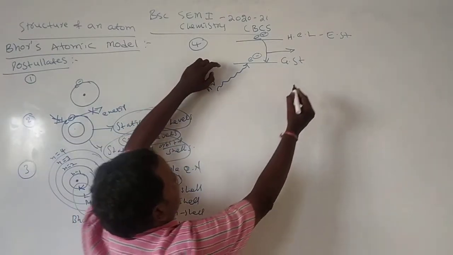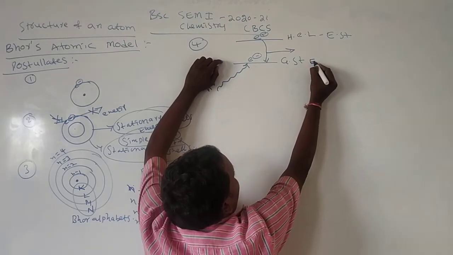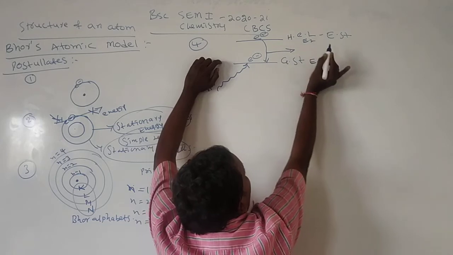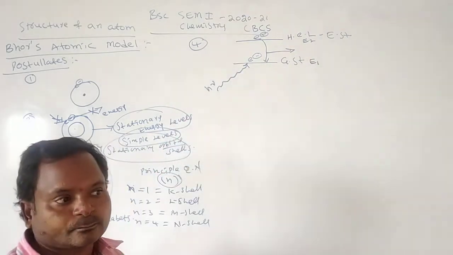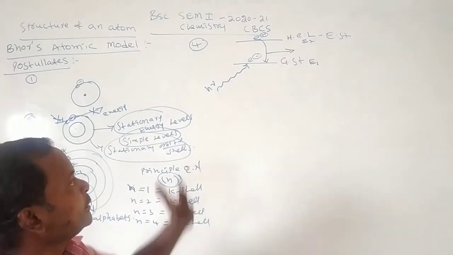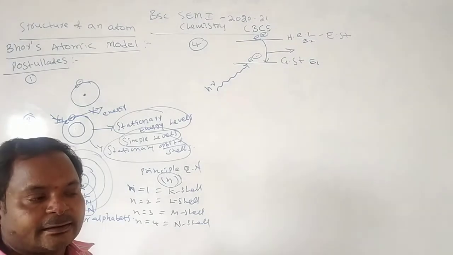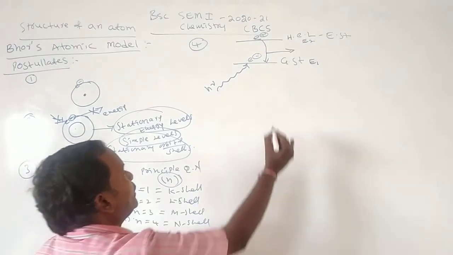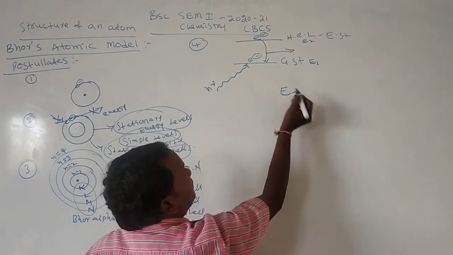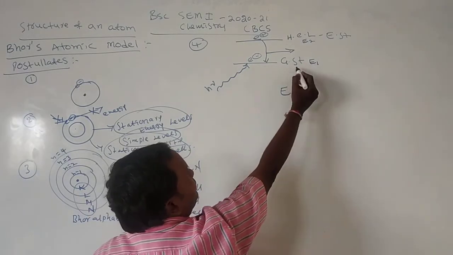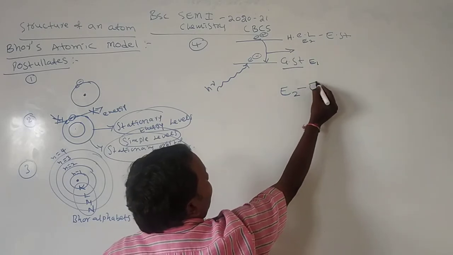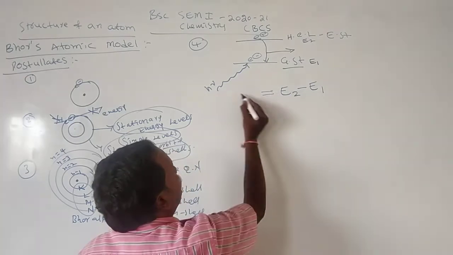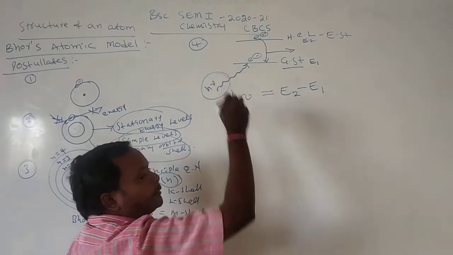Here, the energy of an electron at ground state is E1, and the energy of an electron at excited state is E2. Which is more? The energy at excited state is more. So the difference in energy between these two levels, E2 minus E1, is always equal to the absorbed energy.